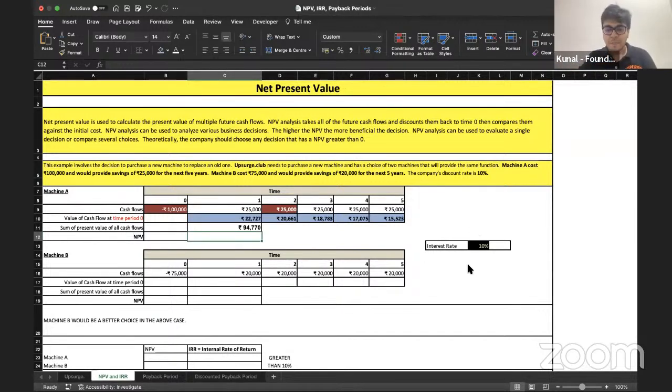Now to Akshat. Akshat has one very interesting question: why did we not apply the formula of 10% on the invested amount of 1 lakh? The reason is simple. Akshat, see, this is the timeline. You invested 1 lakh at time period 0, and 25,000 comes here, 25,000 here, 25,000 here, 25,000 here, and 25,000 here. We are bringing all these 25,000 cash flows to time period 0 by discounting them, applying the formula. But that 1 lakh was already standing at time period 0, so you need not do anything with that. All right. Akshat, does that make sense?